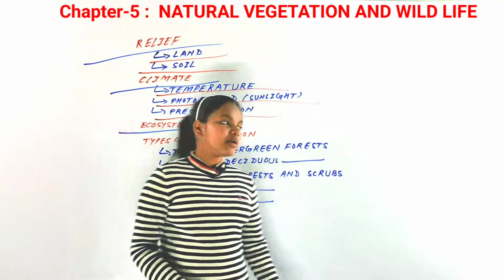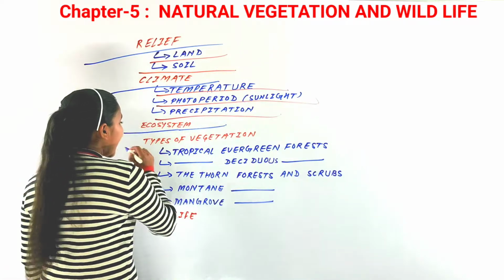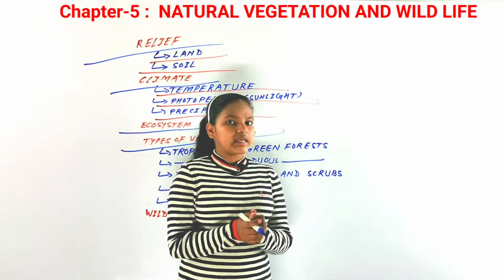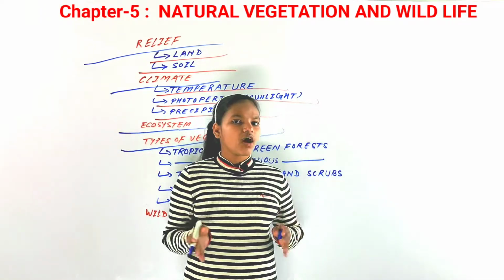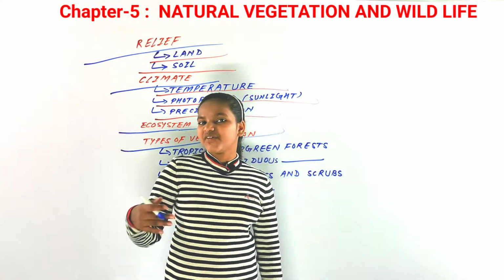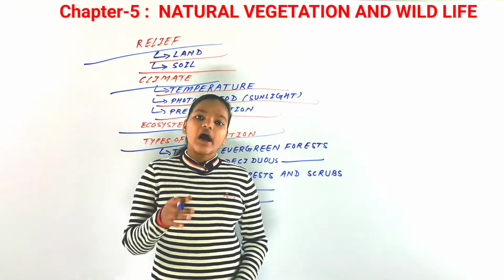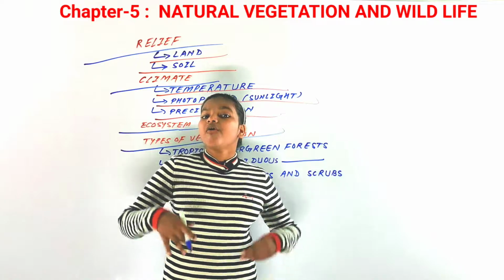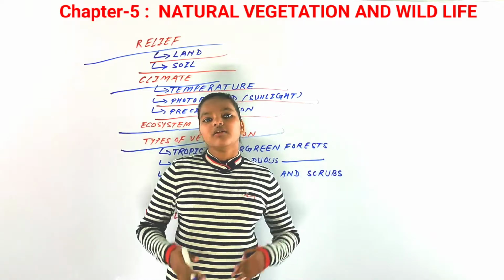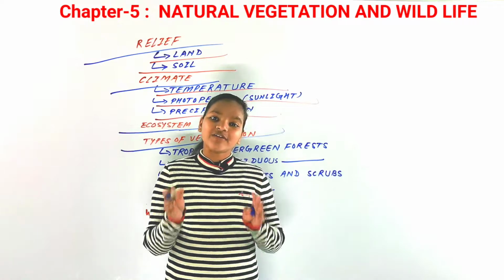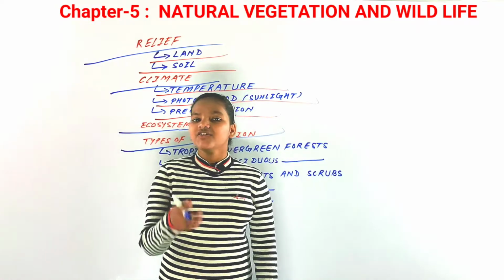Now our next topic is types of vegetation. So far we have discussed the factors affecting natural vegetation and the ecosystem. Now our next topic is about the vegetation. In India you could find 5 types of vegetation. Our first one is